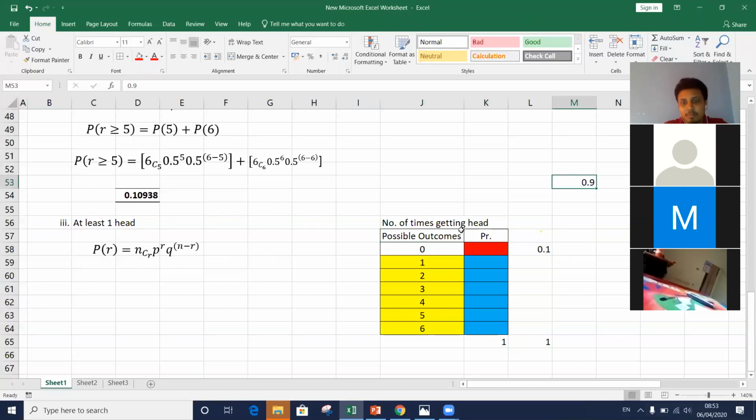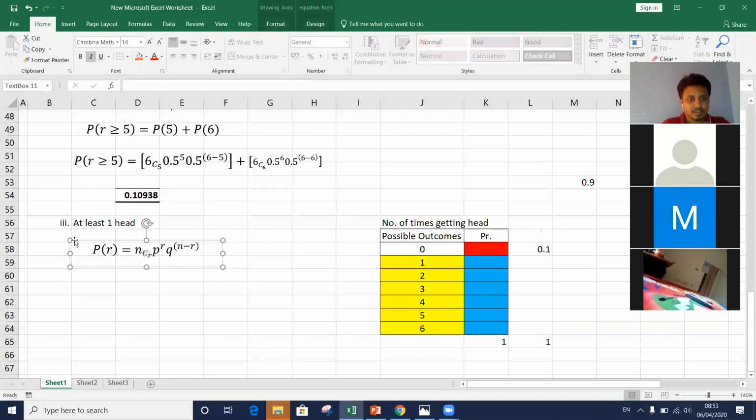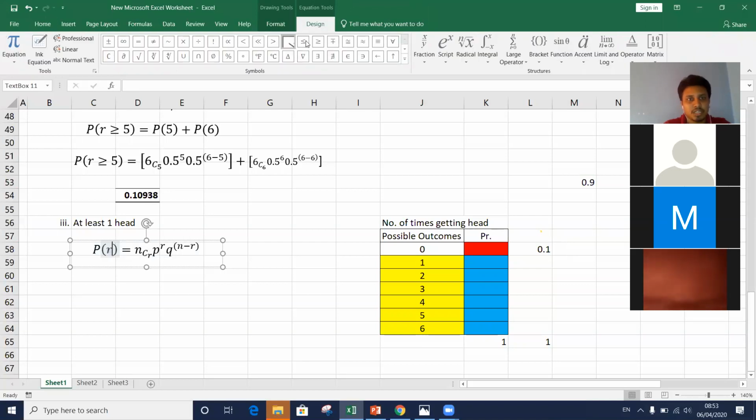So I will use the second approach. What am I going to find here? R value should be equal to or greater than 1. What I am going to do is from 1 deduct the probability of getting 0 hits.